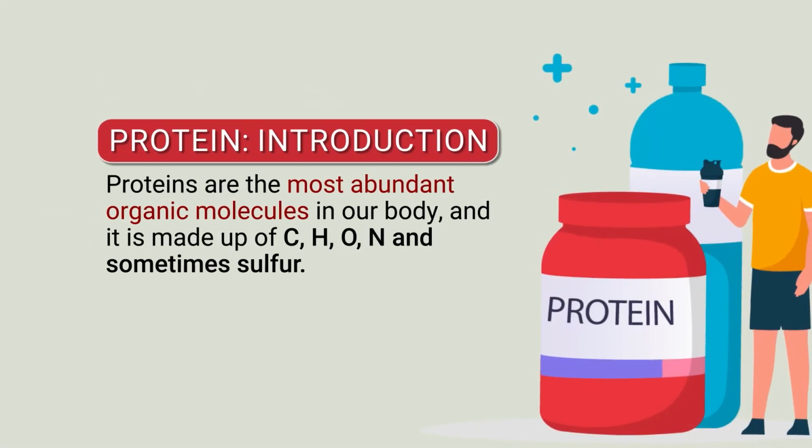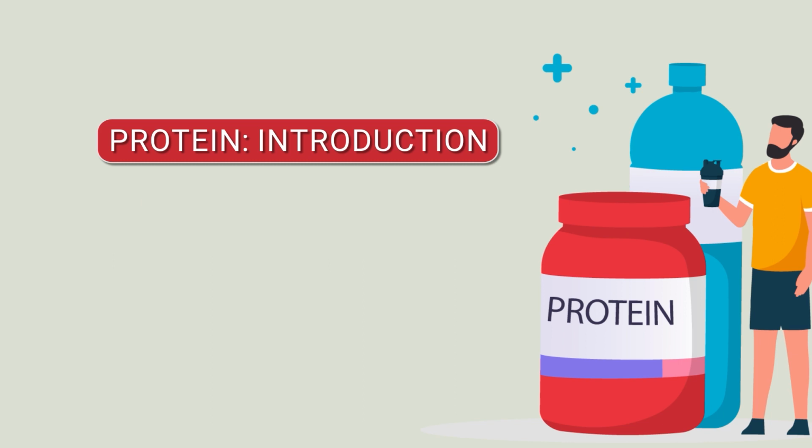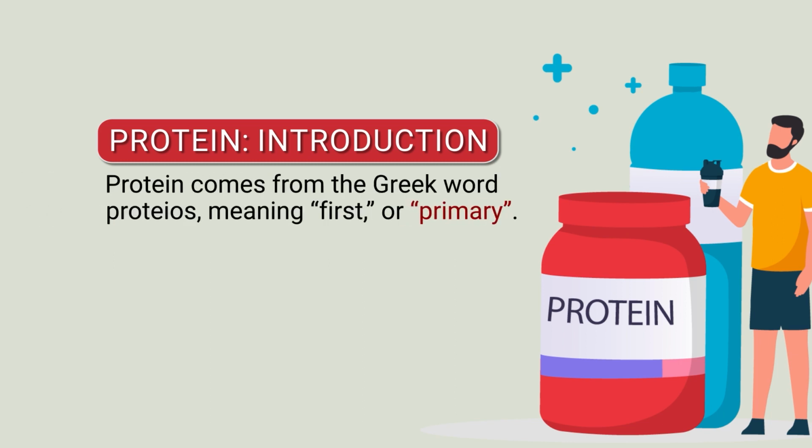Protein is the most abundant organic molecule in our body, and it is made up of carbon, hydrogen, oxygen, nitrogen and sometimes sulfur. It occurs in every part of the cell and constitutes about 50% of cellular dry weight. The word protein comes from the Greek word proteus, meaning first or primary, or we can say important.